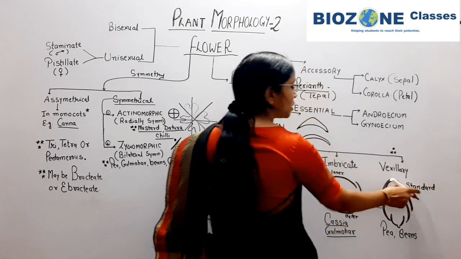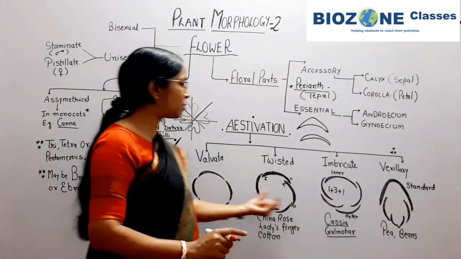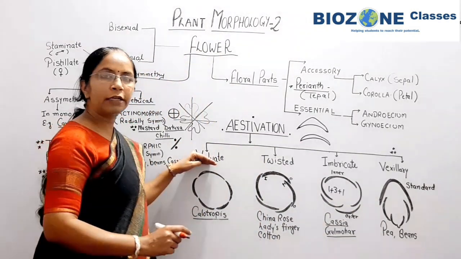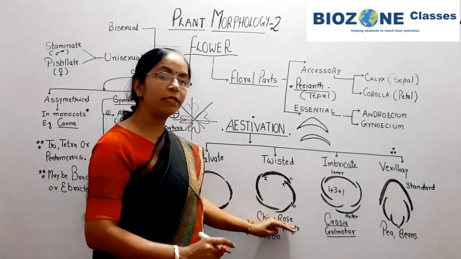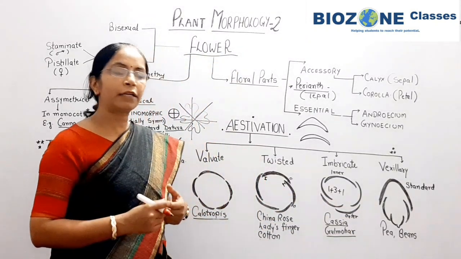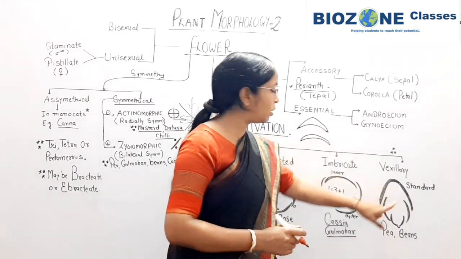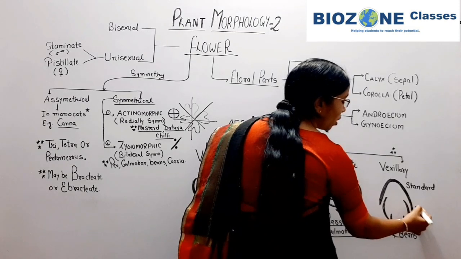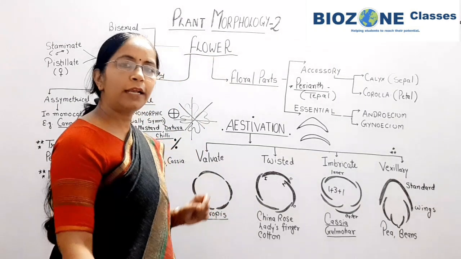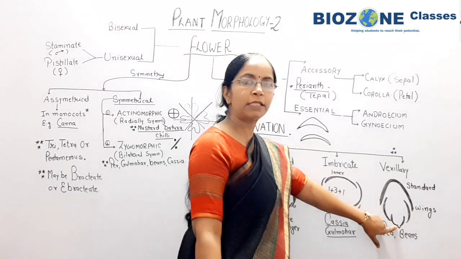So a single large petal, the standard or vexillum, is present. What is the position when we draw these floral diagrams or estivation? The side which is towards the upward is called posterior, the lower surface is called anterior, and the sides are called lateral surfaces. So the standard petal is always posterior in position. The two lateral small petals are called wings. Wings are always lateral in position, and then two united, very small petals are present.